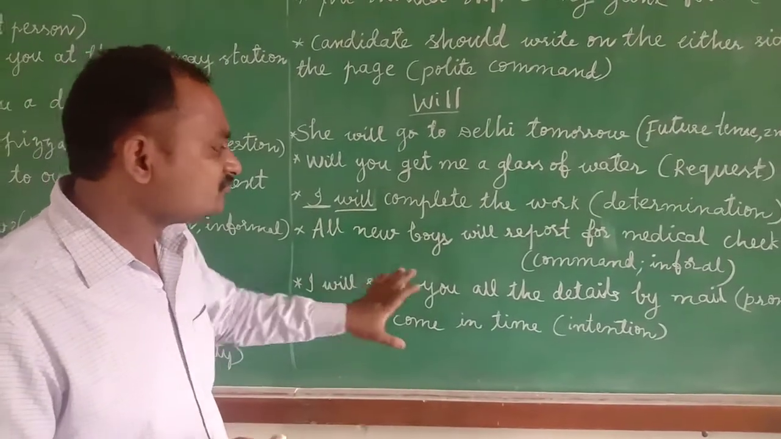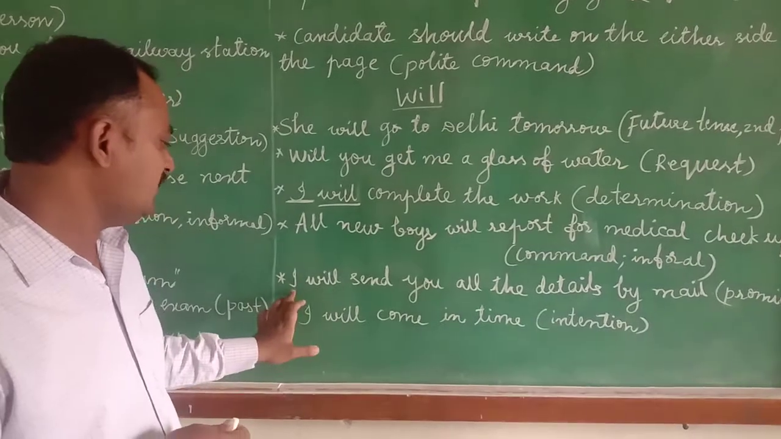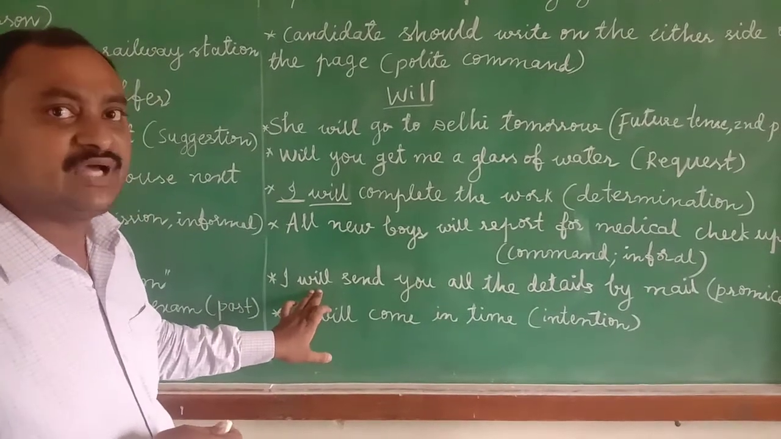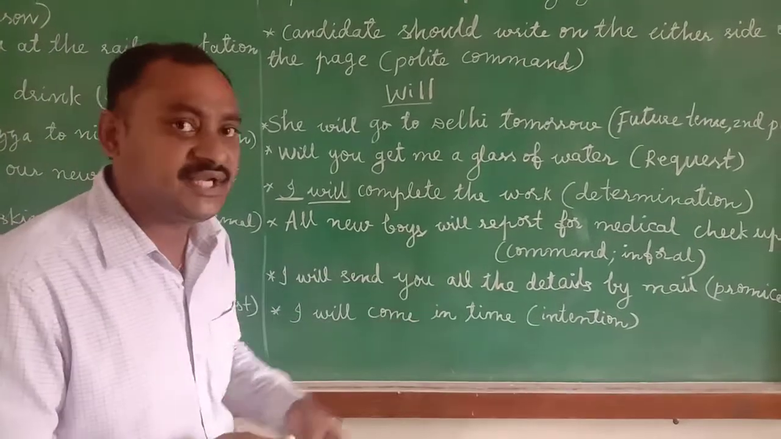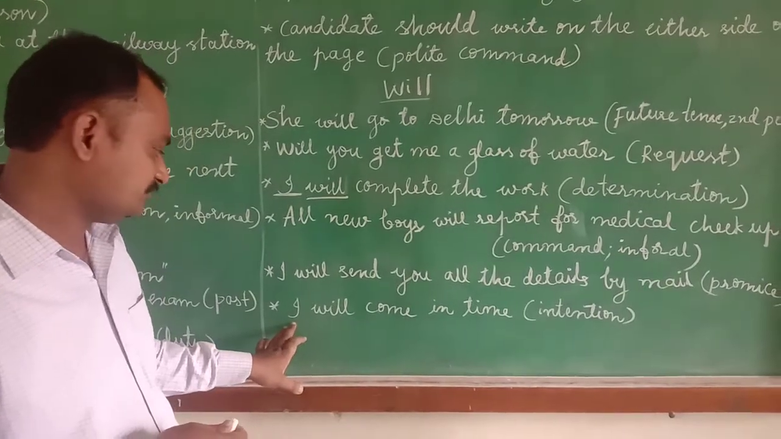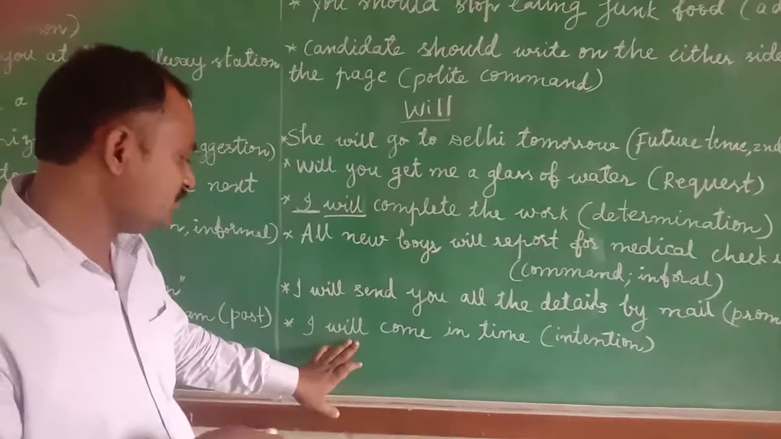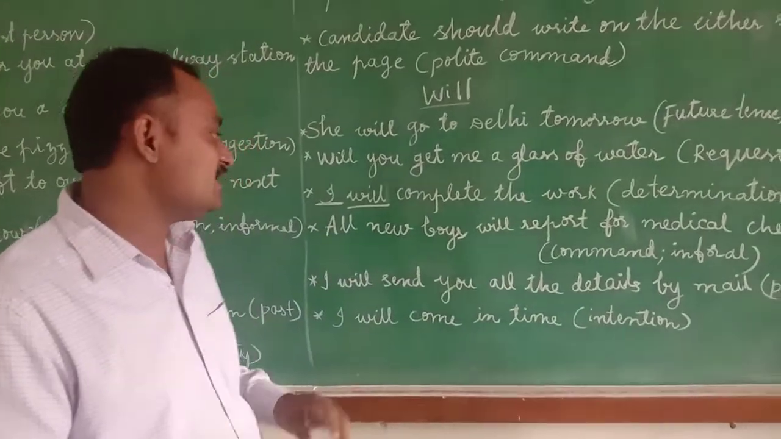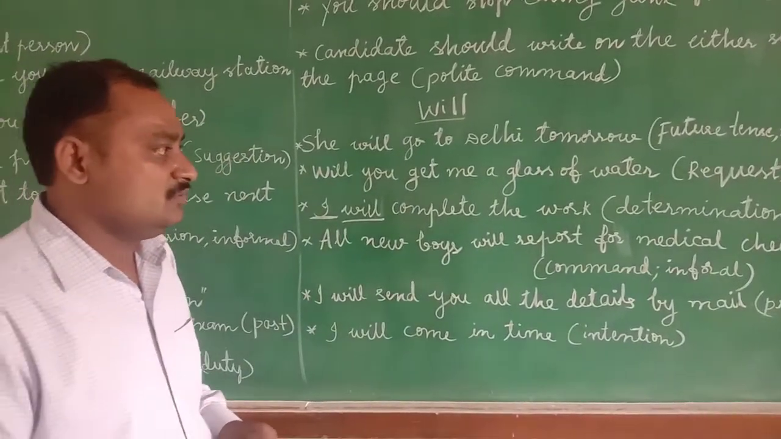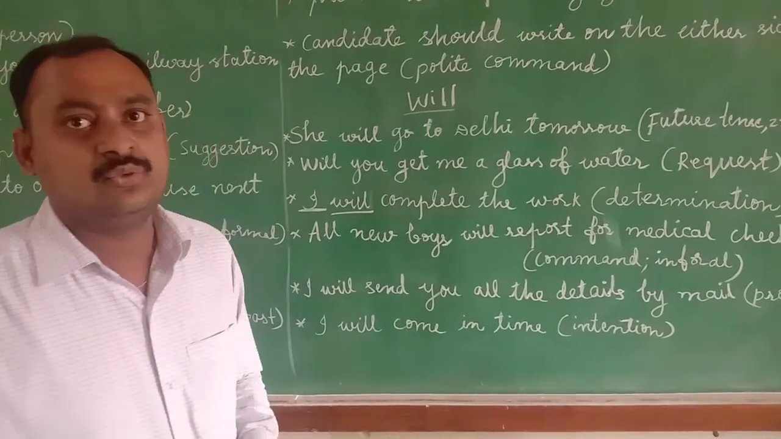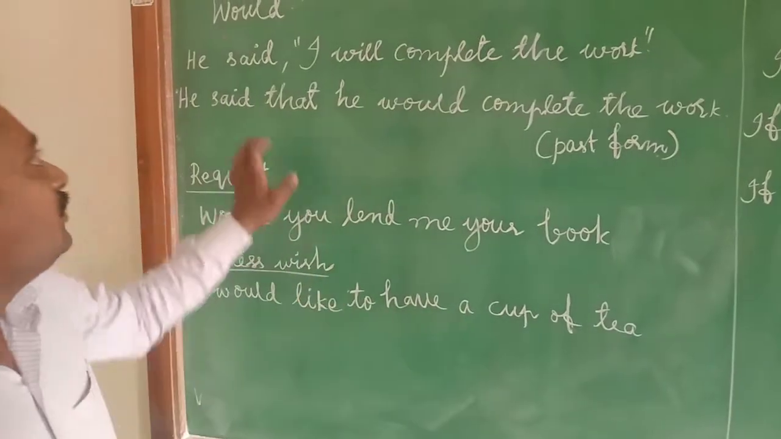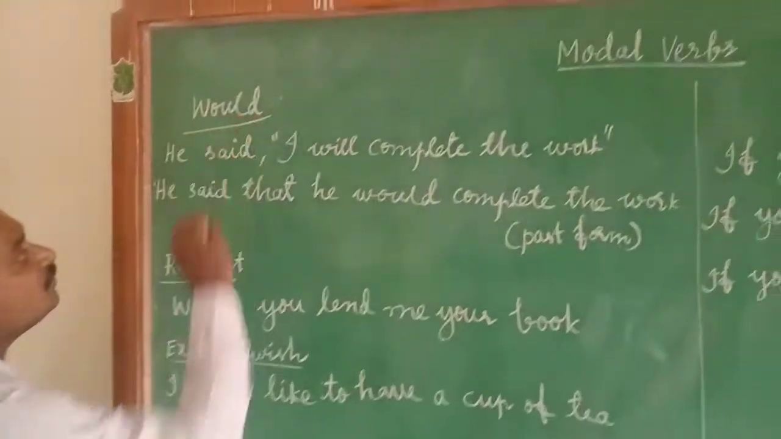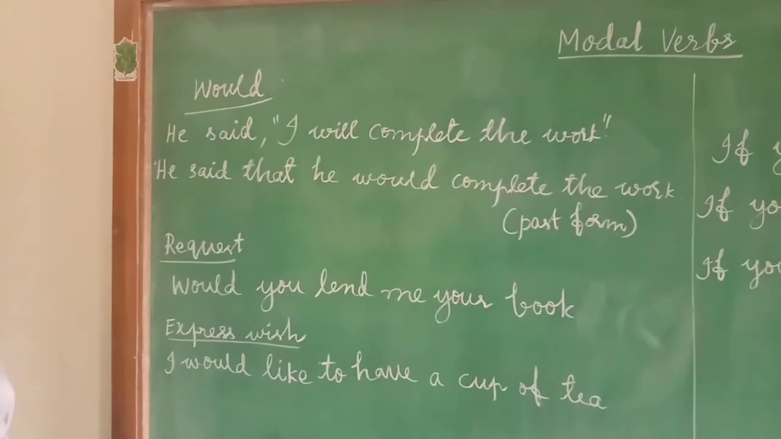And also, to make the promise also, in the first person as the be form, we have to use the will. To show your intention also, for first person, you can use the will as the be form. And to make the informal commands also, we will use the will. Okay, now we will move to the would.